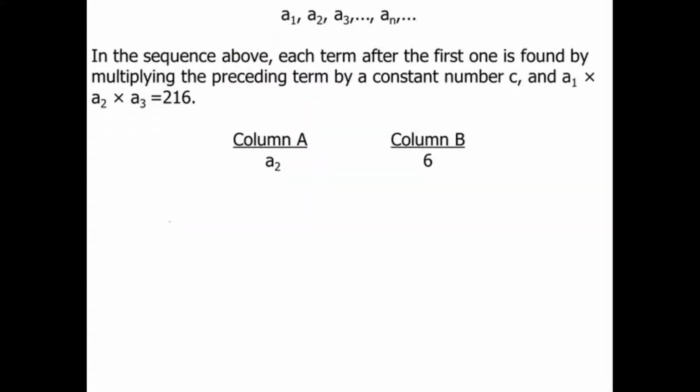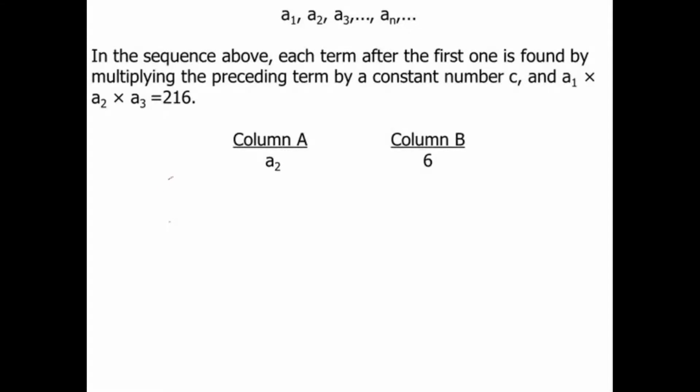All right, we have a sequences question. In this sequence above, each term after the first is found by multiplying the preceding term by a constant c, such that a1 times a2 times a3 equals 216. Now this problem may look intimidating at first, and one of the best things you can do when you get a sequence question like this is to figure out what the individual terms are first.